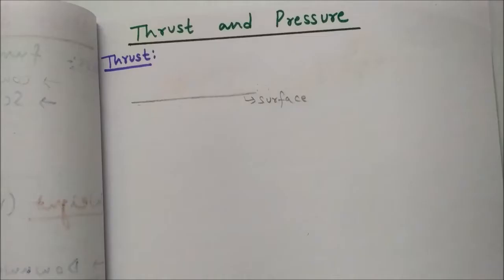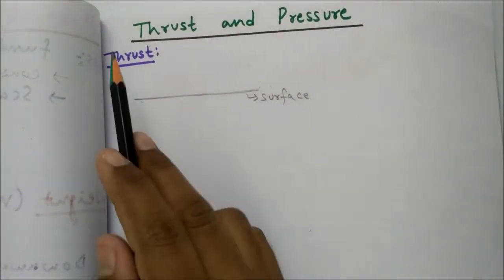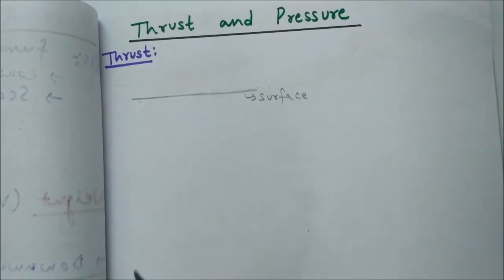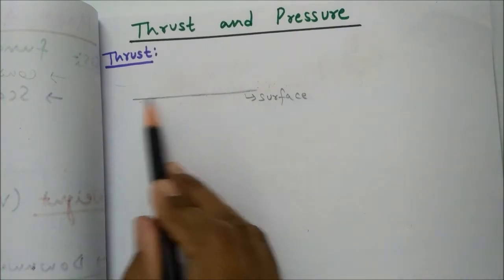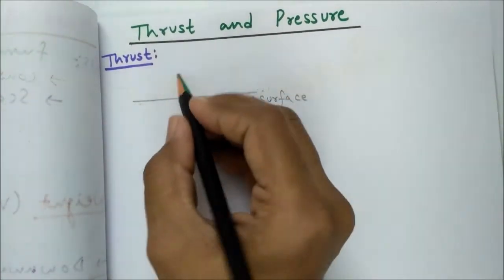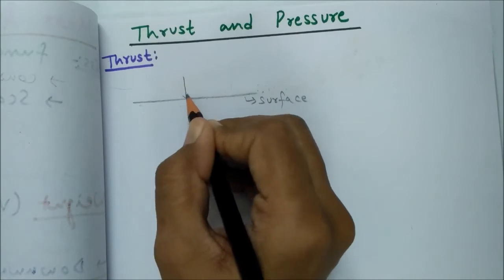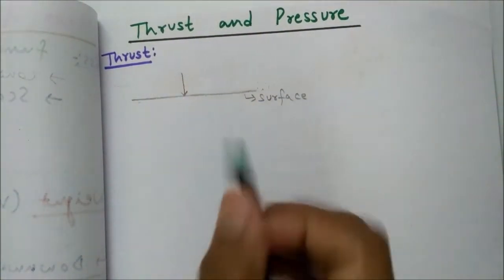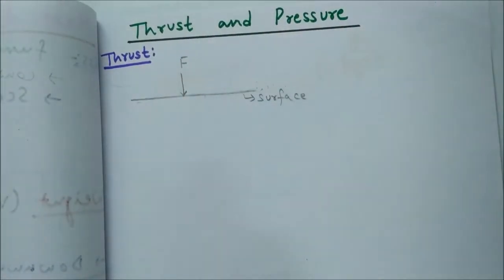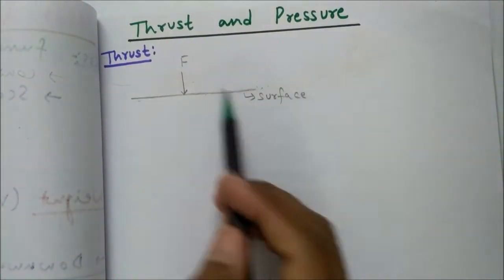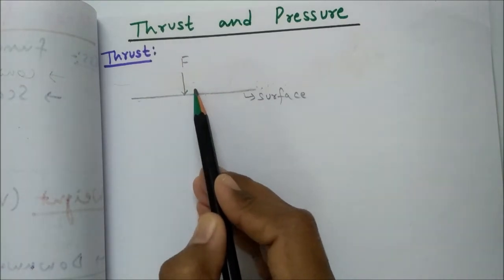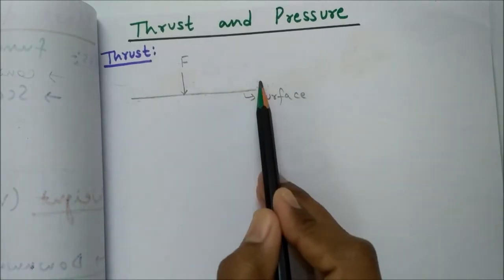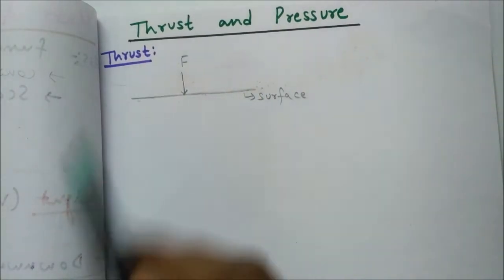Now, what is thrust? Thrust is a kind of force that acts perpendicular to the surface of the object. Assume that this is the surface of the object, and if a force is acting perpendicular to this surface, then I'll be calling this force thrust. The force that acts perpendicular, making 90 degrees, to the surface of the object will be known as thrust.